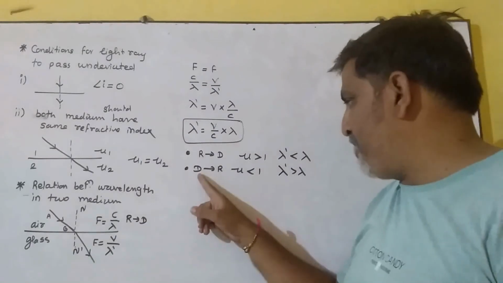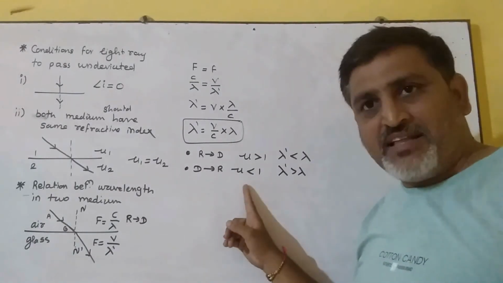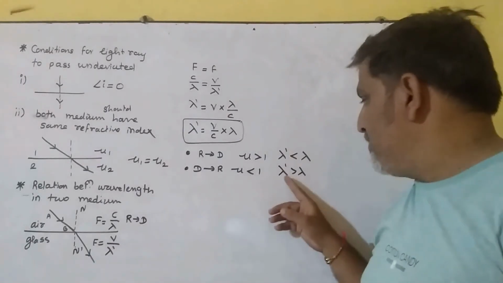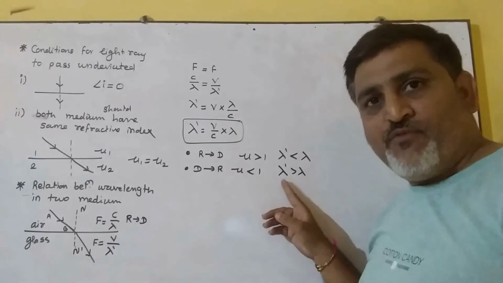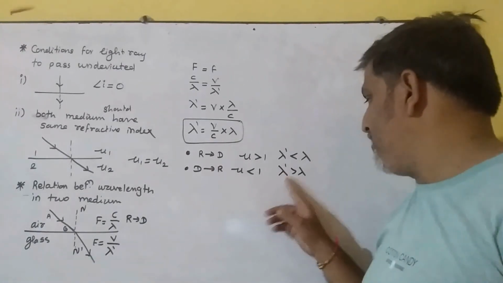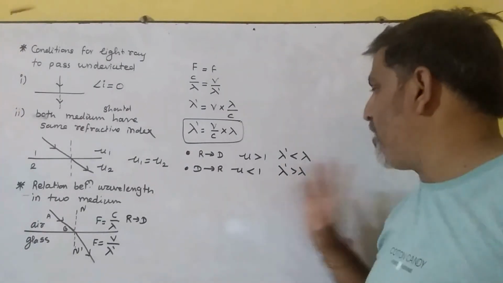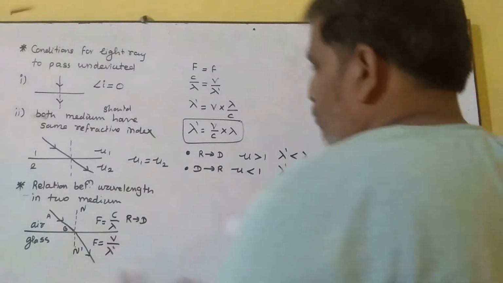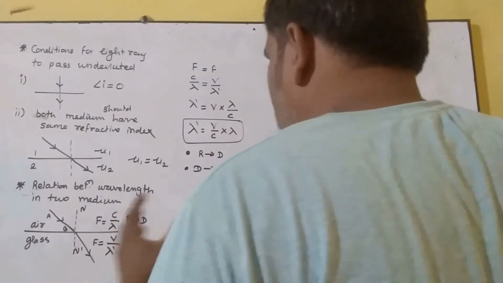While the ray of light passes from a denser to a rarer medium, we find the refractive index is less than 1, and in this case lambda dash is greater than lambda. That means the wavelength of the light in the rarer medium is greater than in the denser medium. So this you have to keep in mind. This is all about the relation between the wavelength in the two media.